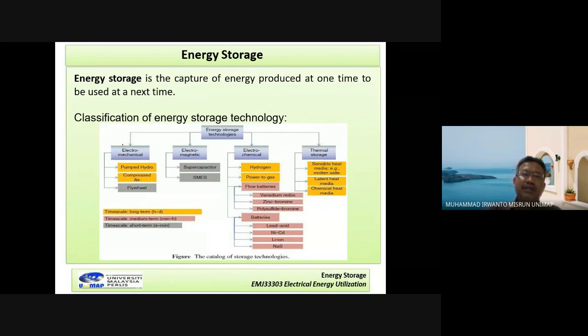The first is electromechanical. The second is electromagnetic. The third is electrochemical. And the fourth is thermal storage.